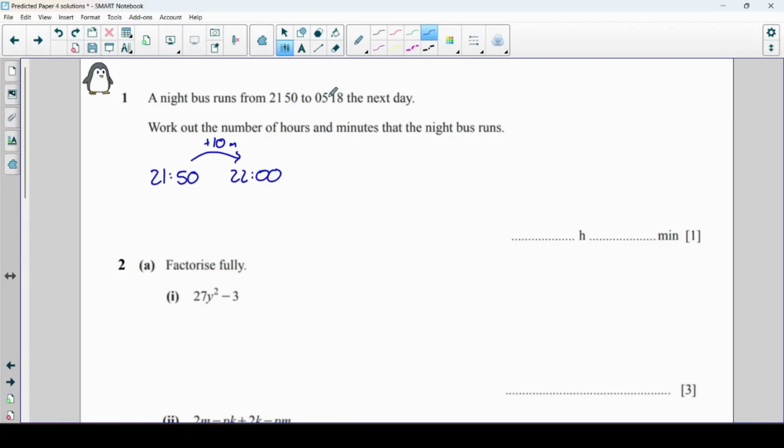And then let's go from 10 o'clock all the way through until 5 a.m. So that's 2 hours until midnight, add 7 until 5, so that's plus 7 hours. And then from 5 a.m. to 5:18 is obviously going to be another 18 minutes. So in total we've got 7 hours and 28 minutes.